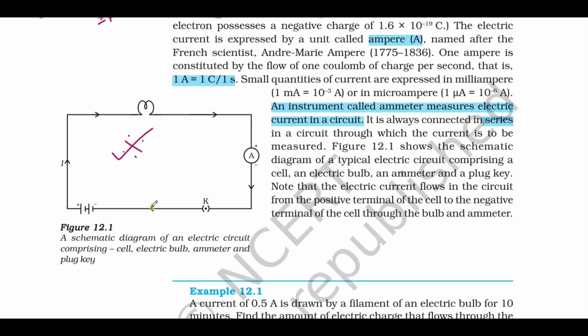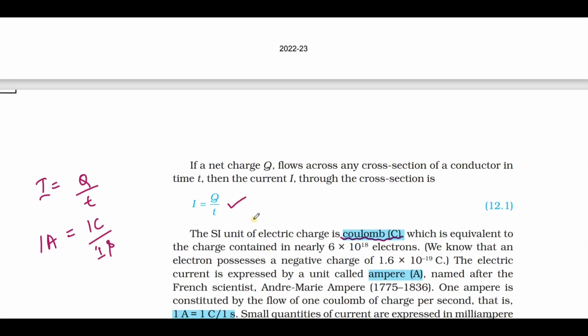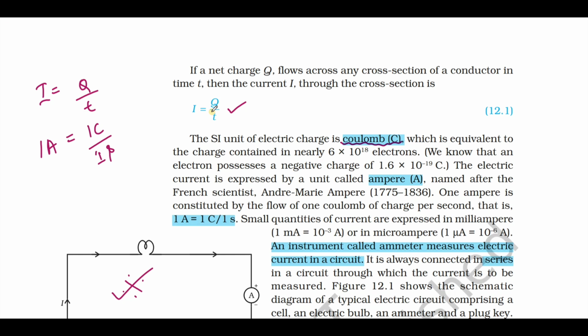Simple electric circuit. Next, in this paragraph, the important question you can expect is the formula to find the current, that is I equals Q by T. Then the SI unit of electric charge is coulomb.